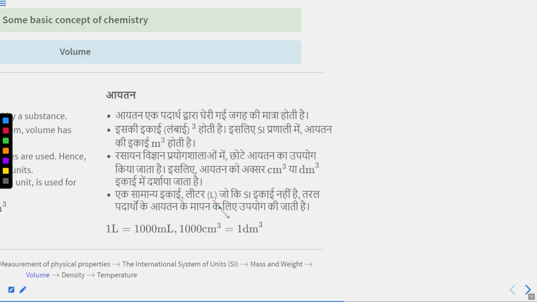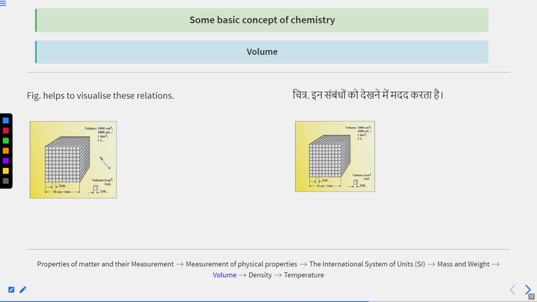Let's move to the next, that is density. But before that, you can see this figure helps to visualize these relationships. I told you 1 meter cube is equal to 10 raised to the power 3 liter, so 1 liter is equal to 10 raised to the power minus 3 meter cube. You can see this cube is made up of small cubes, and this small cube has 1 centimeter side.